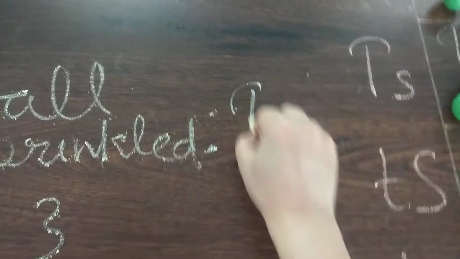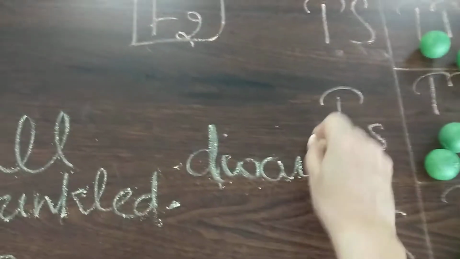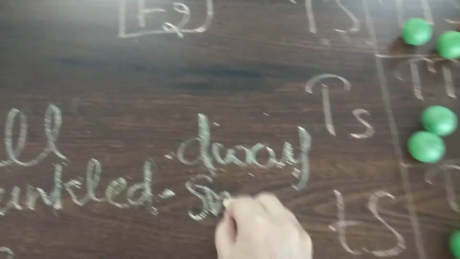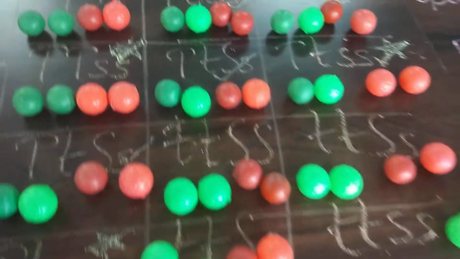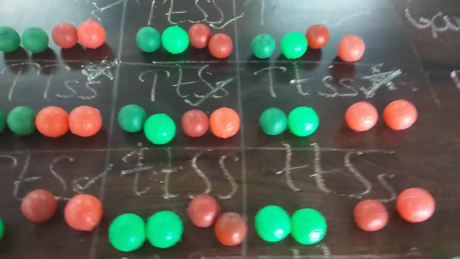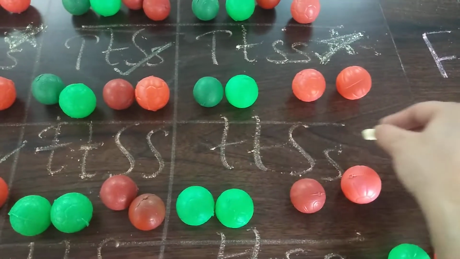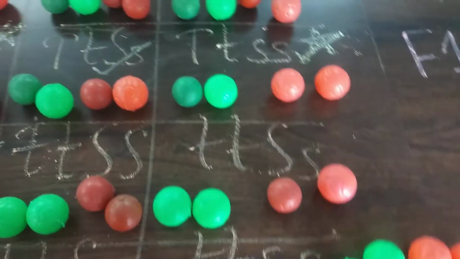Then comes the dwarf plant with smooth seeds. They should have both small t and one or both of the S's capital. So this is small tt, capital S, small s. They will be dwarf with smooth seeds.